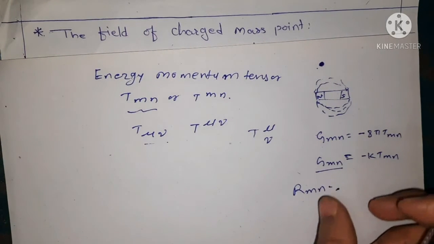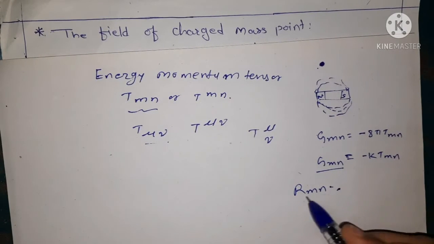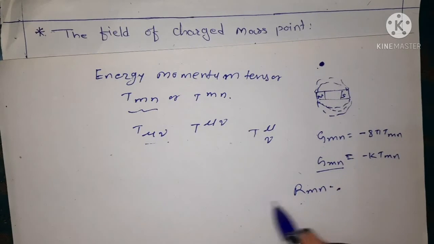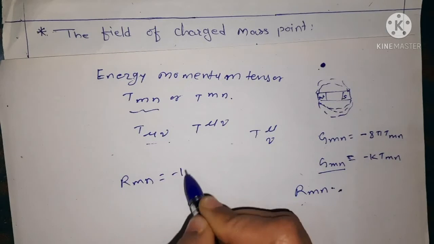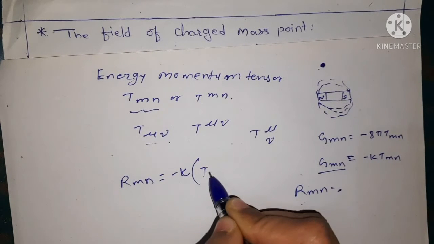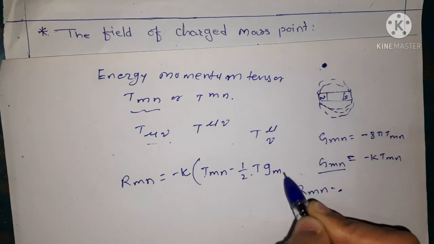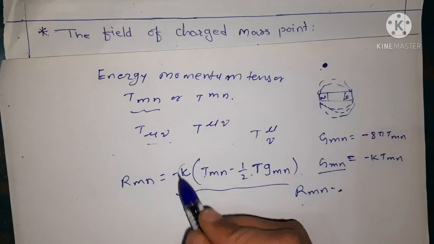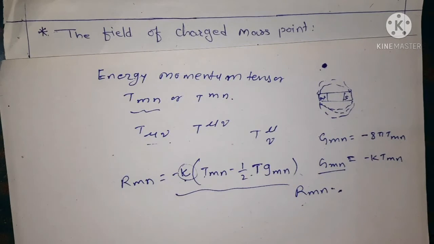We have seen the form of the Einstein field equation, and therefore it can also be written in the form R mn equals minus k in brackets T mn minus 1 upon 2 into T g mn, right? We use this form, and we have the value of k something different from minus 8 pi.